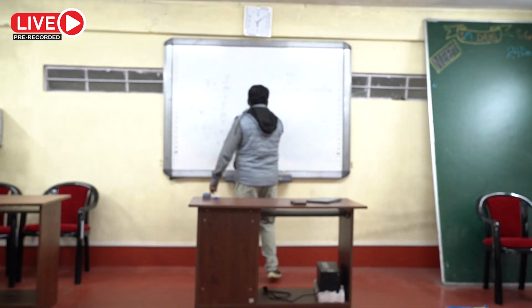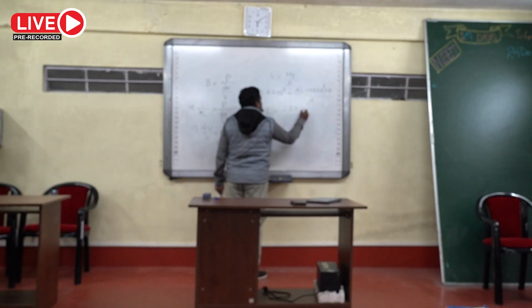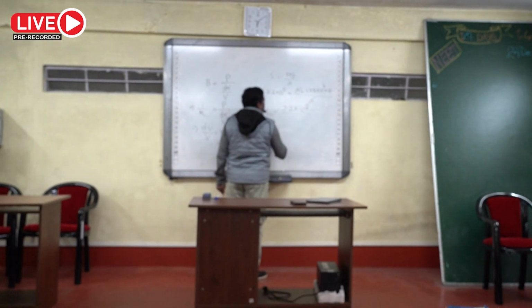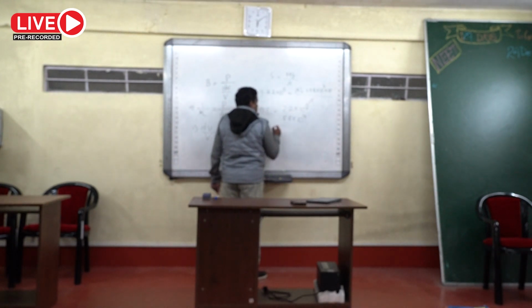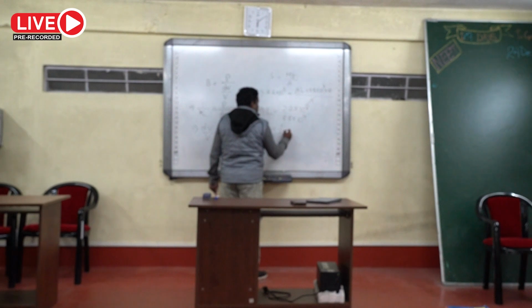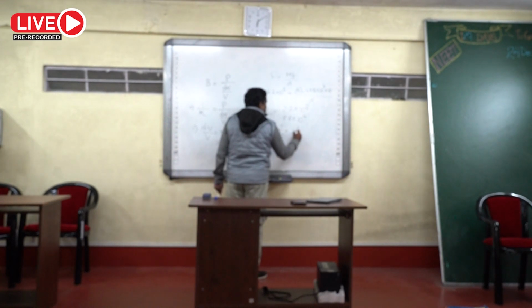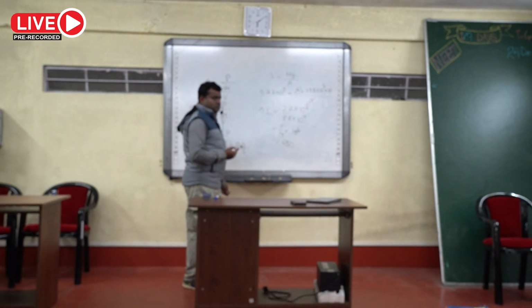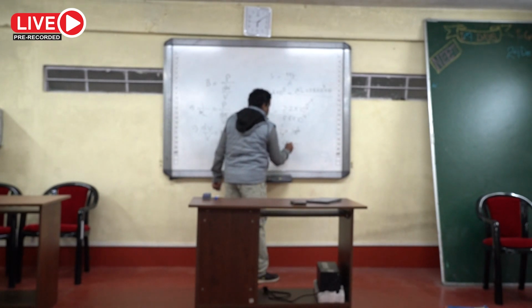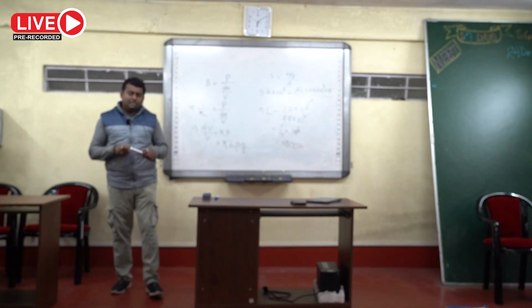So L equal to 2.2 into 10 to the power 8 divided by 8.8 into 10 to the power 4. So it is coming 1 by 4 into 10 to the power 4, that means 2500 meter. Option B.